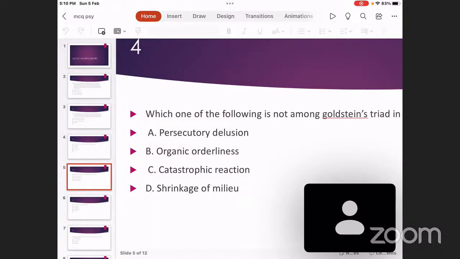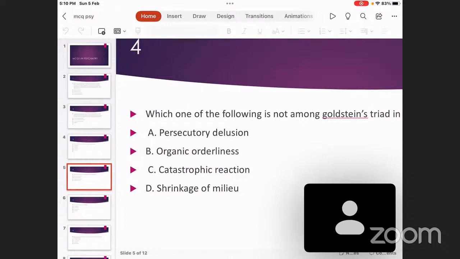Some of the examples of cholinesterase inhibitors include tacrine, T-A-C-R-I-N-E, donepezil, D-O-N-E-P-E-Z-I-L, rivastigmine, R-I-V-A-S-T-I-G-M-I-N-E. Remember, it is rivastigmine and not physostigmine, neostigmine, or pyridostigmine.